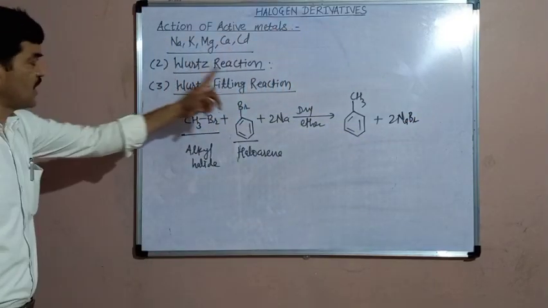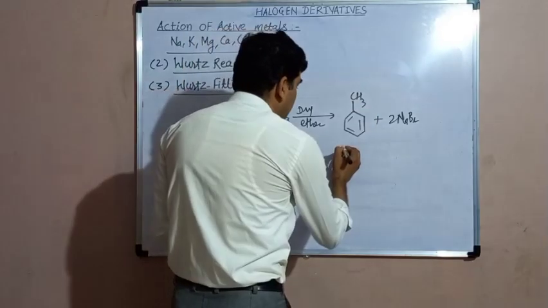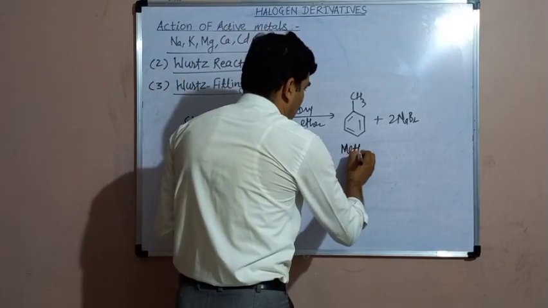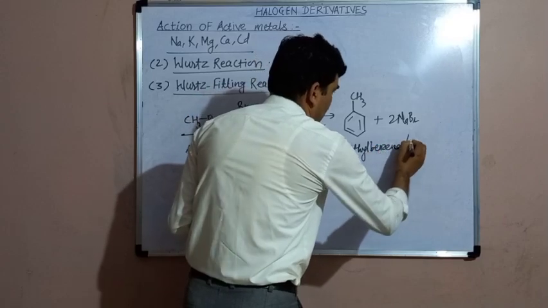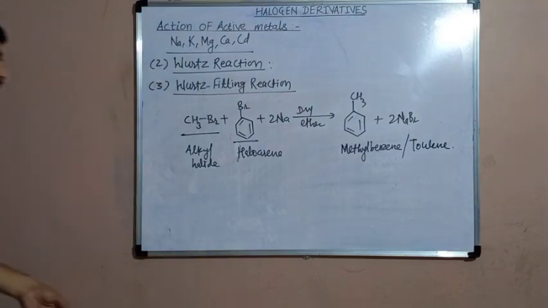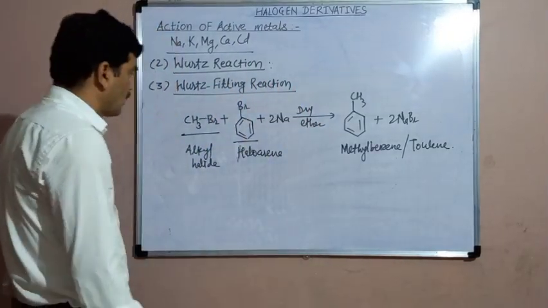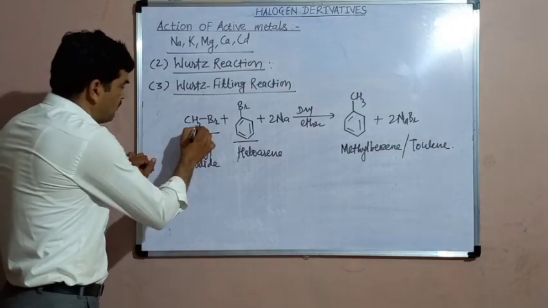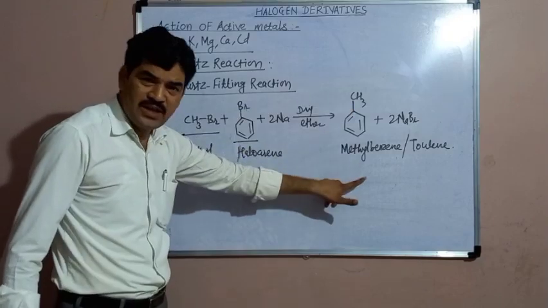So the Wurtz-Fittig reaction is particularly important for the preparation of alkyl benzenes. Here methyl benzene, which has a special name, toluene, is formed. In place of methyl bromide, if we take ethyl bromide, then there is a formation of ethyl benzene.